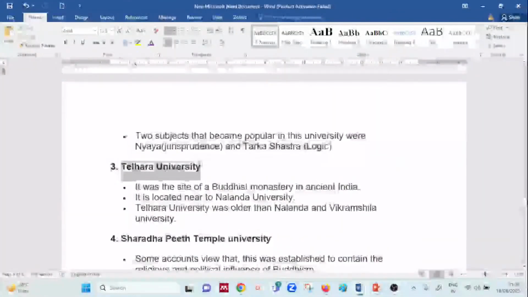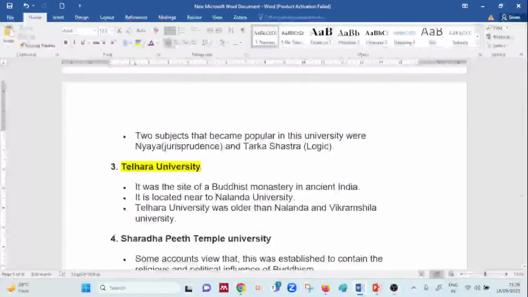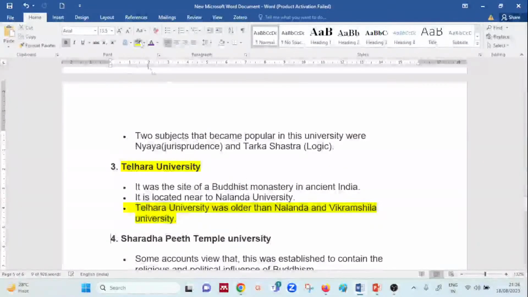Okay, next is Telhara University. This was a site of a Buddhist monastery found in ancient India. It was located near Nalanda University, and yes, it is older than it. That's the reason I've purposely brought this point. If we know that Takshila and Nalanda are the older universities, none of the books has mentioned this. I have not seen it either, but while going through some deep website content, I found that Telhara University was older than Nalanda and Vikramshila. So please keep this in mind very well.